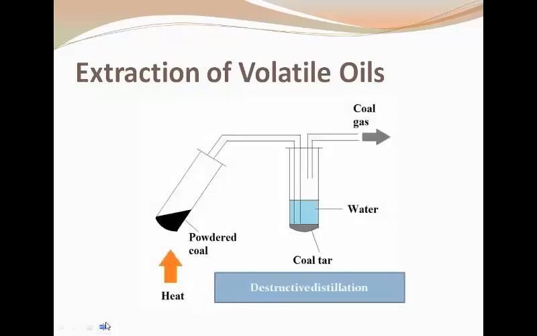You can see the process here, two layers, an aqueous layer and a tarry liquid, are obtained by this process. Direct heat is applied to the powder form of the wood, and this causes decomposition and release of the volatile constituents of the volatile oil.